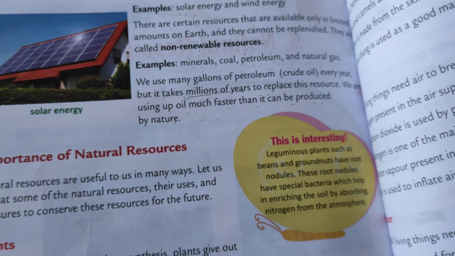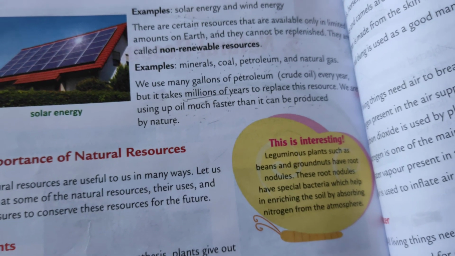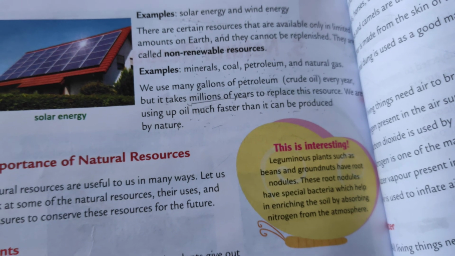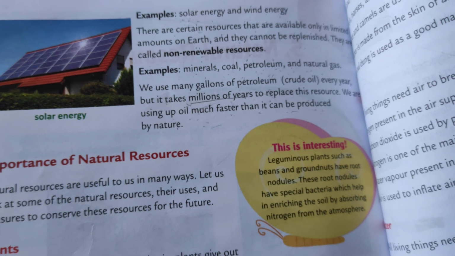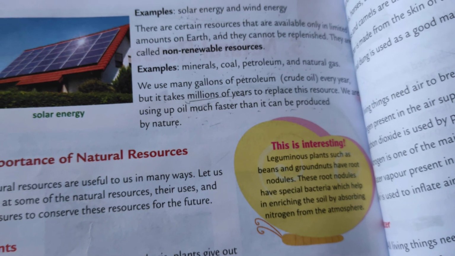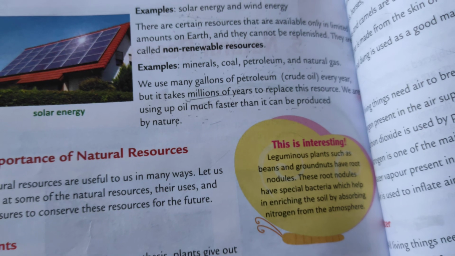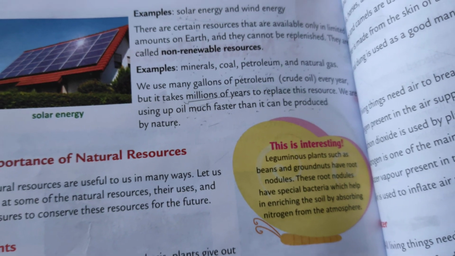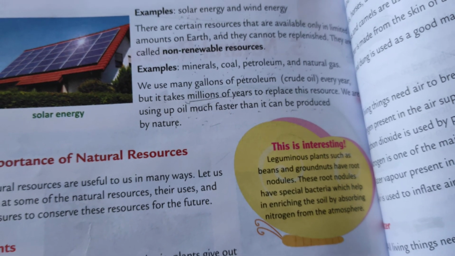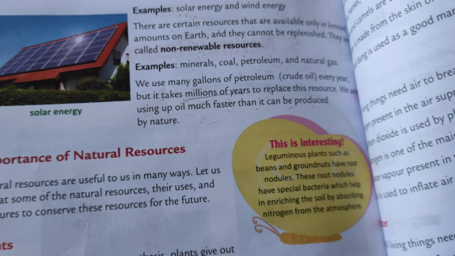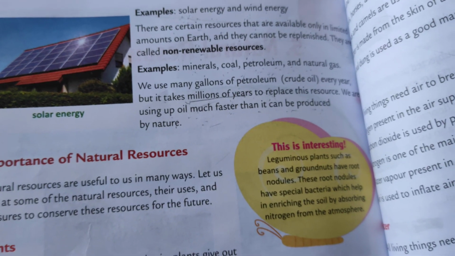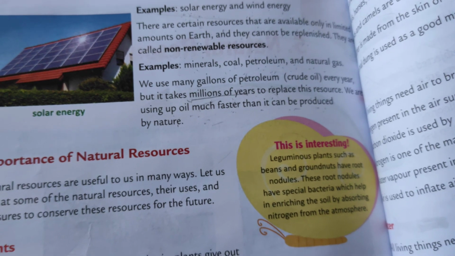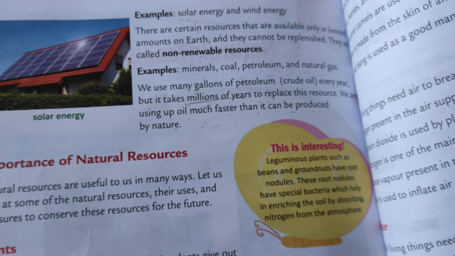But petrol is available on earth or in the nature in very limited amount, and to prepare or to produce petrol it takes how many years? Millions of years. By nature means वो नेचर में कब बनता है? मिलियंस ऑफ ईयर्स से बनता है. But more than that we are using petrol in a very fast way. Okay, तो हम ज्यादा उसका यूज करते हैं. So we have to not waste the petrol also. We have to use it very carefully.